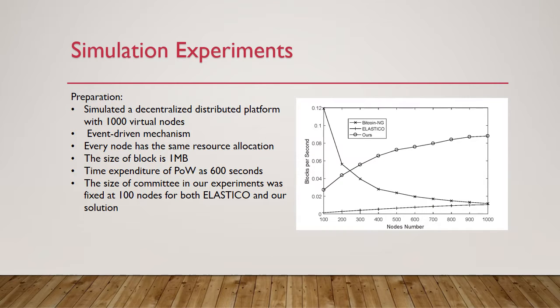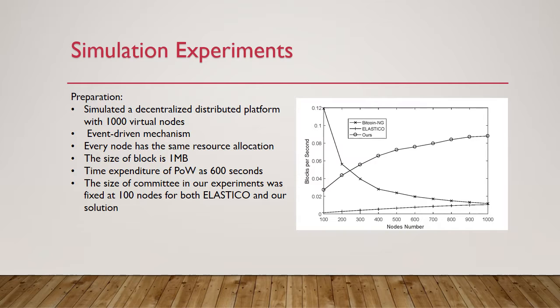Apart from analysis, we also designed simulation experiments. We simulated a decentralized distributed platform with 1,000 virtual nodes inside. For the sake of saving time, we introduced an event-driven mechanism instead of a real timer. Every node in our platform has the same resource allocation, and they can directly communicate with all other nodes, which means the consumption of bandwidth may be very huge. The benefit of equivalent allocation is that we can use a random number generator to decide the leader in each round without great energy consumption.